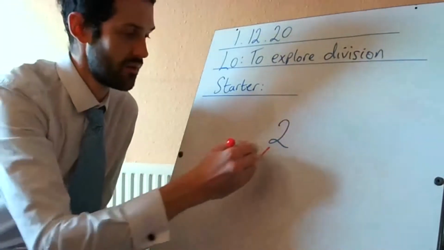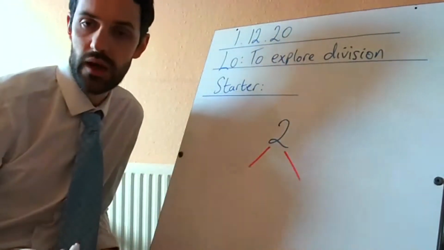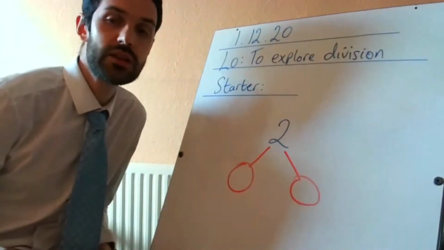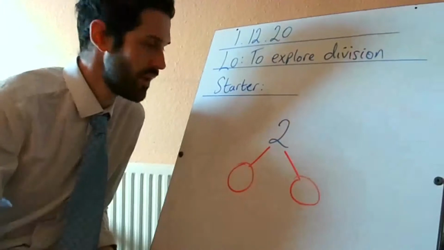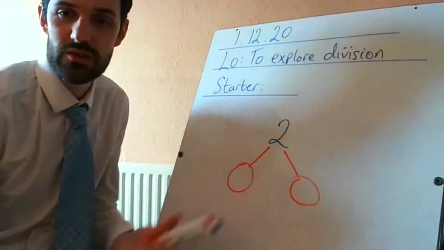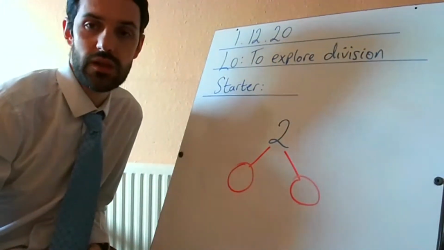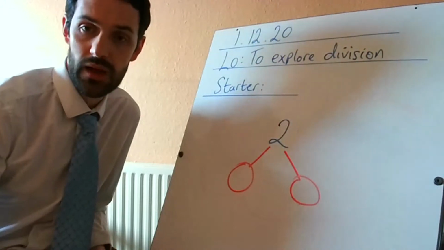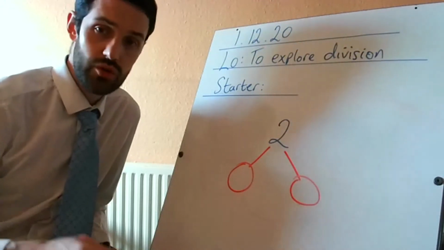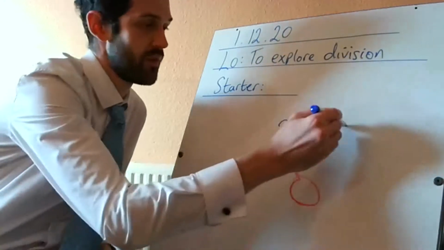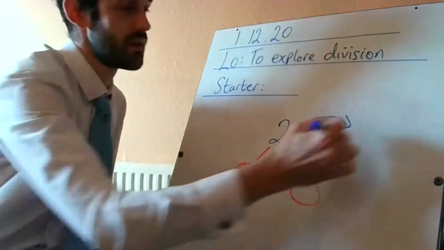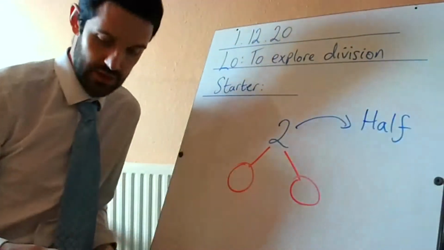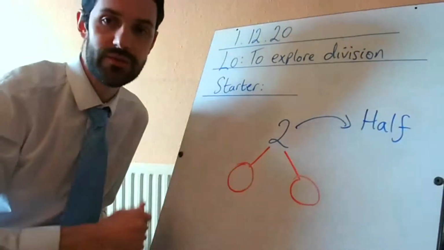What you do is you split it, you partition it. You know, we've used part whole models in the past, all right? They look like giant baubles, all right? But we separate things up into 2 equal parts, don't we, guys, by using the number 2. We divide into 2 equal parts. 2 in particular is very, very special because we don't just divide, we create half or halves, don't we?